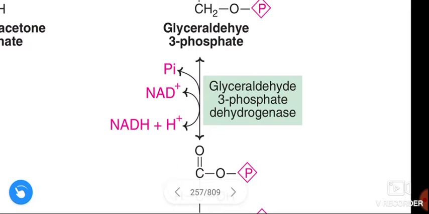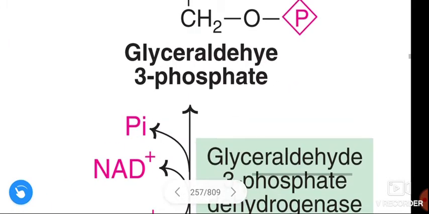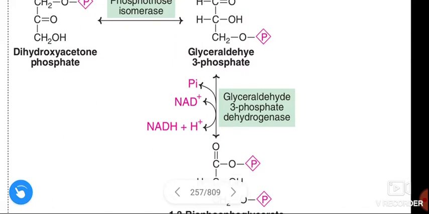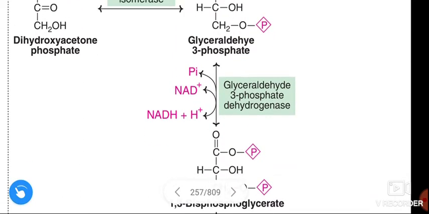From 1 molecule of glucose, 2 molecules of glyceraldehyde 3-phosphate are formed, so from now we have to multiply every reaction by 2.